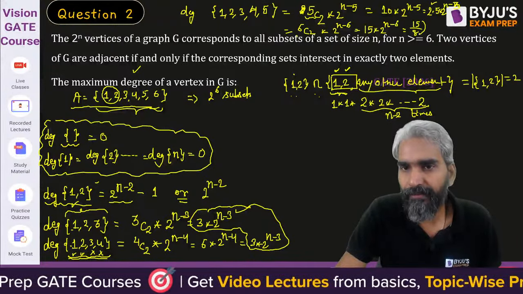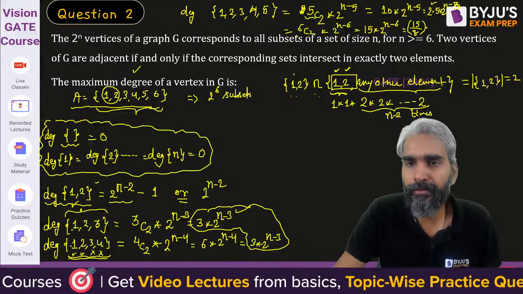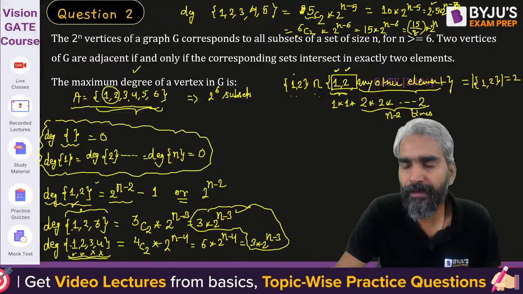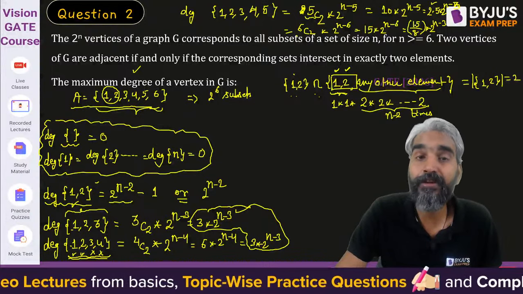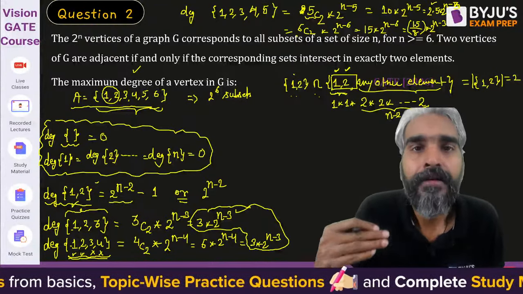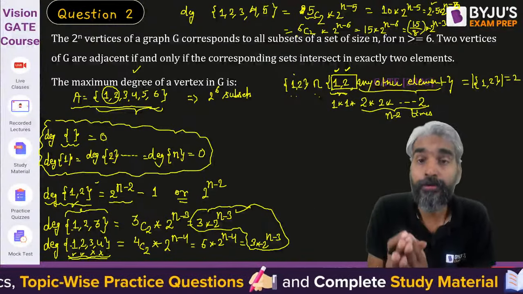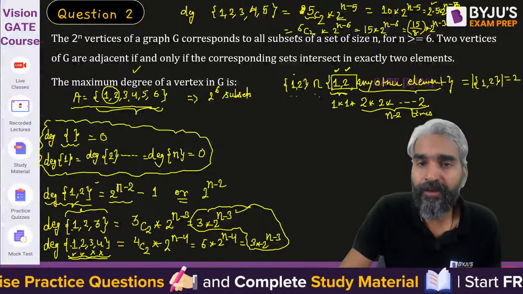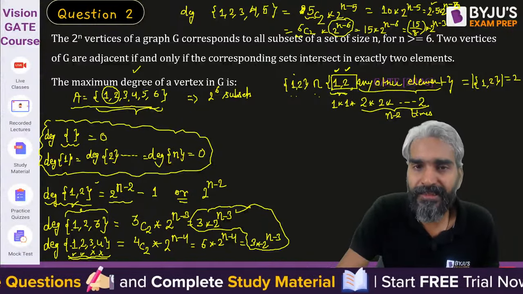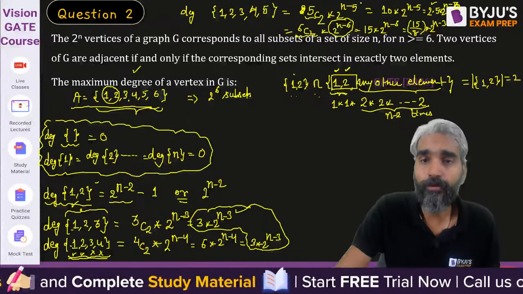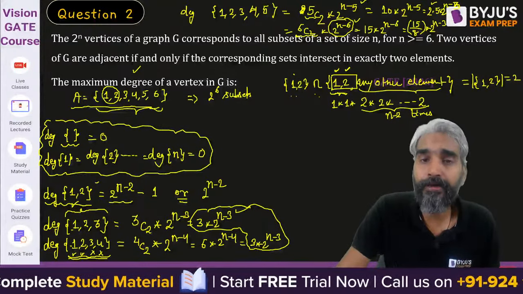If I divide it by 8 and multiply it by 8, then this will become 15 by 8 into 2 raised power n minus 3. So I hope you understand that this value will be even lesser than 1. It will be lesser than 2. So that's the idea, that now this value is decreasing exponentially and this is increasing only multiplicatively. So the decrement will be more compared to increment.